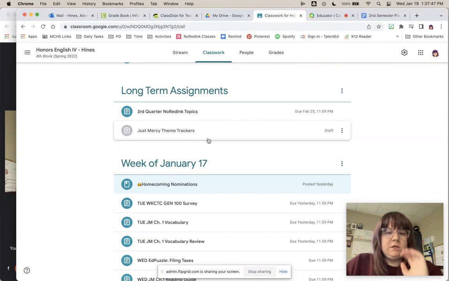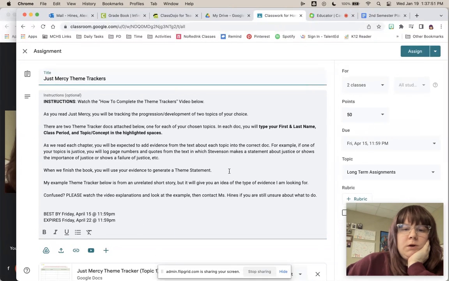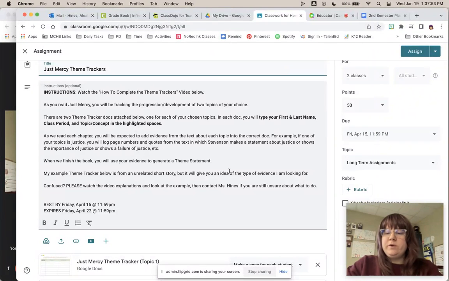All right, so let's talk about these theme trackers right here. When we finish Just Mercy, we are not going to take a test over the book. We are going to write a theme analysis essay. That is what we will be doing. So, in order to help make that essay easier when it comes time to write it, we are going to work on some theme trackers as we read.